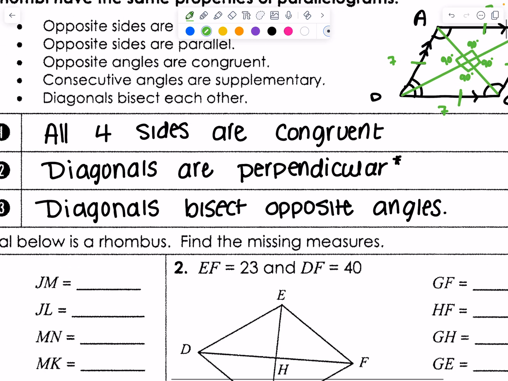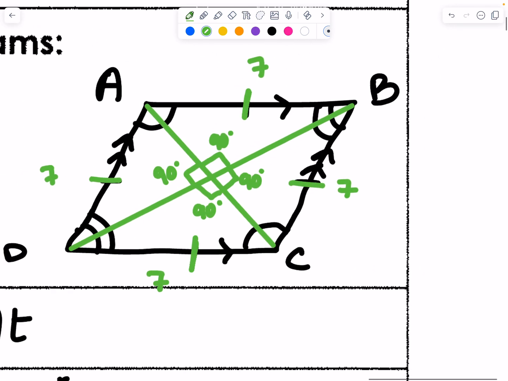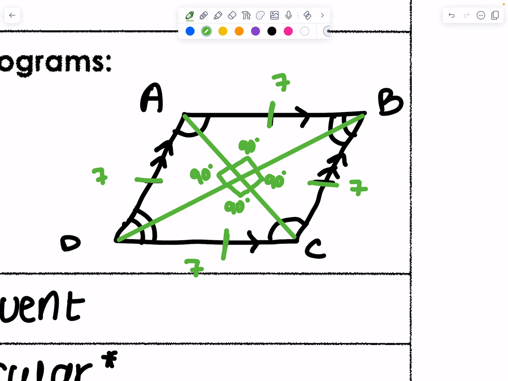And then the last one is that diagonals bisect opposite angles. This is the first time we've seen this. So for example, if B was, let's say 80 degrees, that means this diagonal, which I'm going to highlight in orange, has cut B in half, which means this part of B is 40 and this part of B is also 40, okay? Likewise, if C is 100 degrees, the diagonal AC has cut that C in half, so this part will be 50 and this part will also be 50, okay?